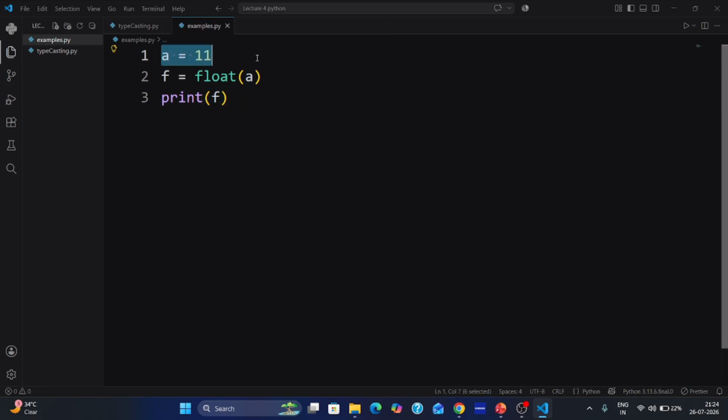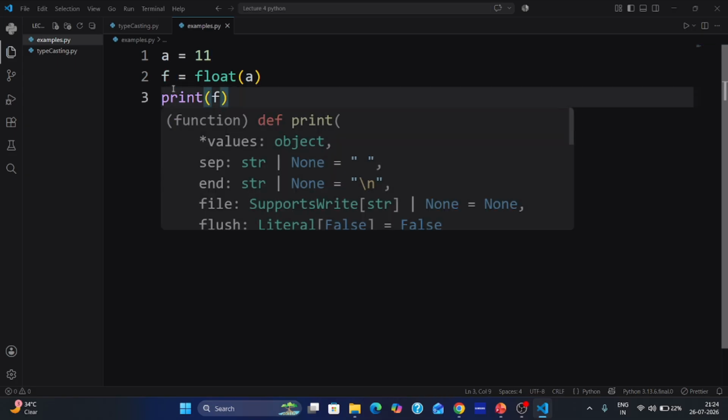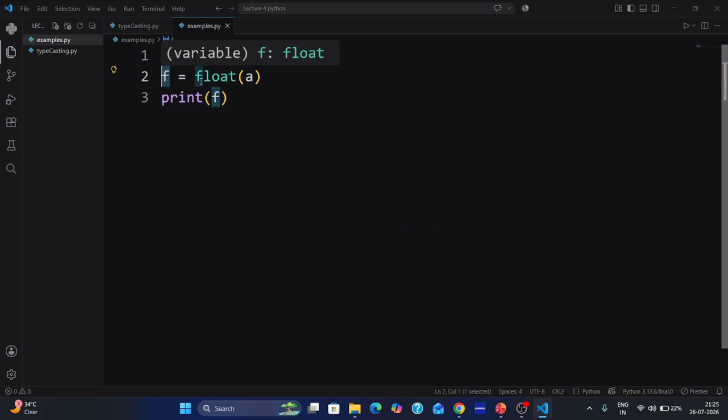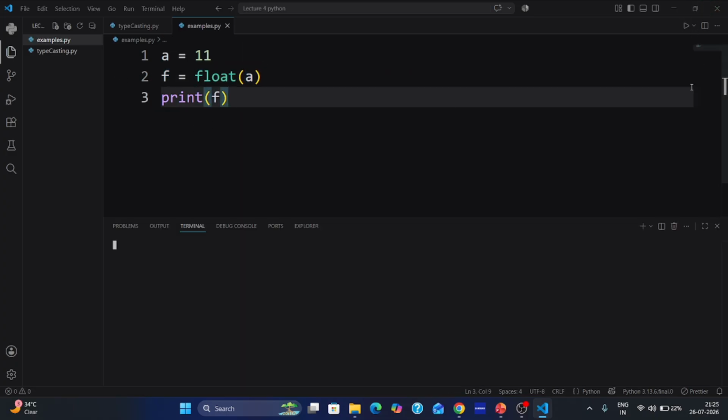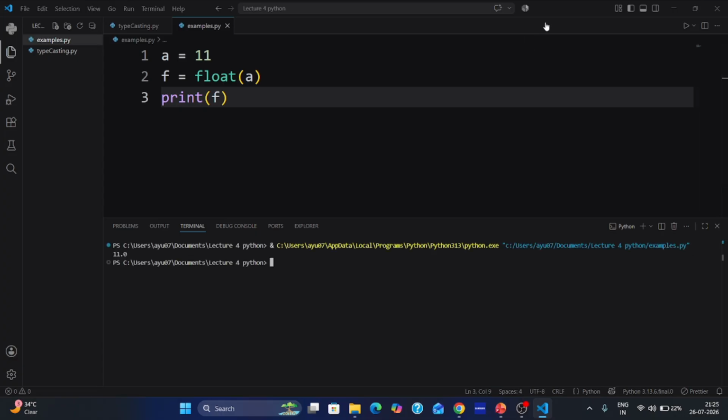Here I have taken a variable a with a value 11, which is an integer, and I have made a variable f, a container containing the float of a. So what will you get here? You will get 11.0 because I am trying to convert integer to float. A is integer, 11 is integer. In float, it will give us 11.0.